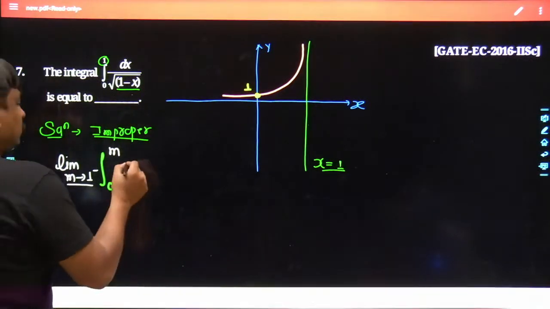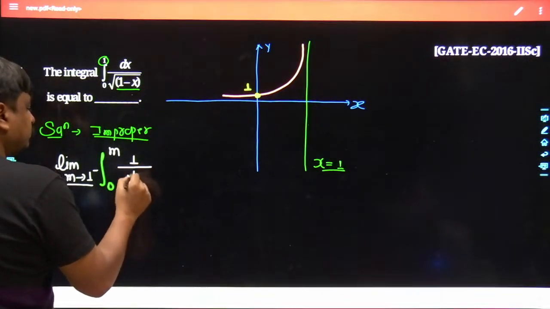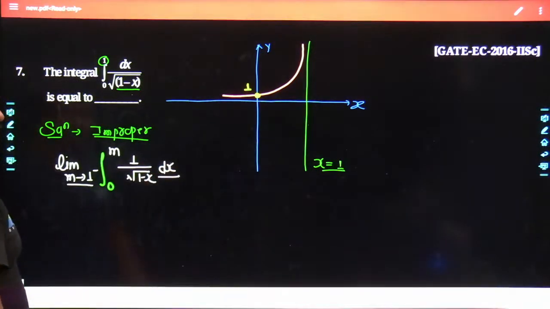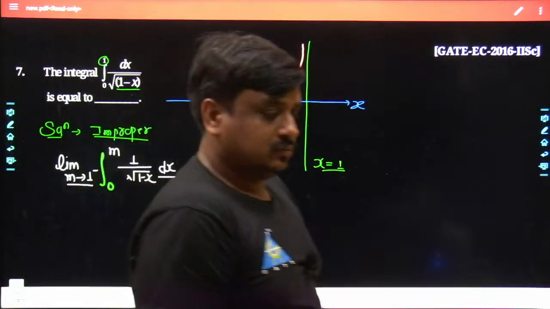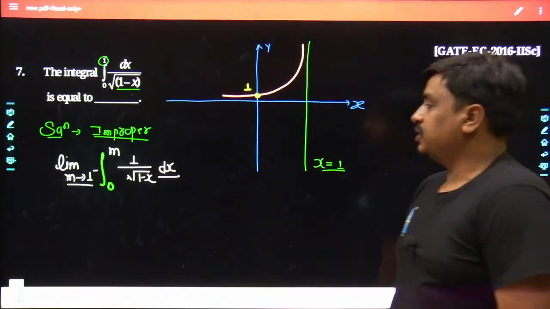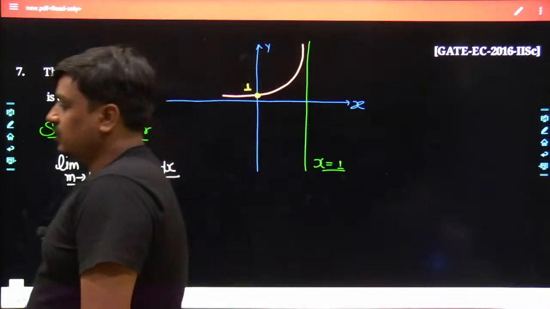And here it goes 1 divided by root of 1 minus x, dx. Yes. This is the improper form of the definite integral. May I know what would be the worth for it? Tell me what would be the worth for it?